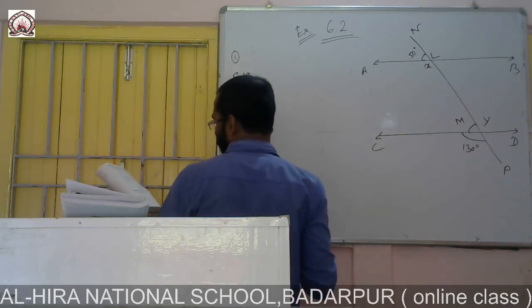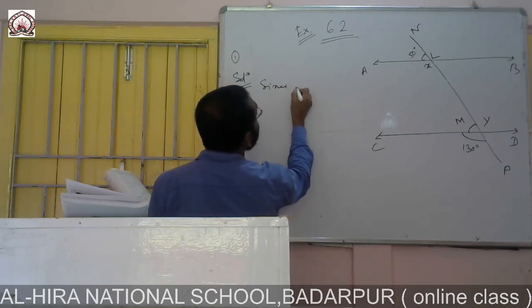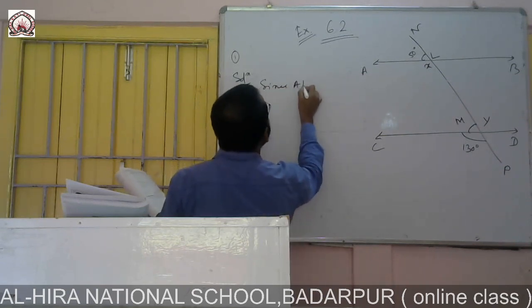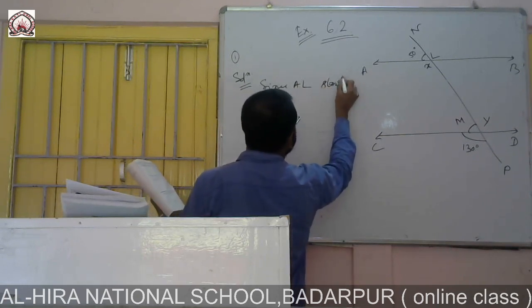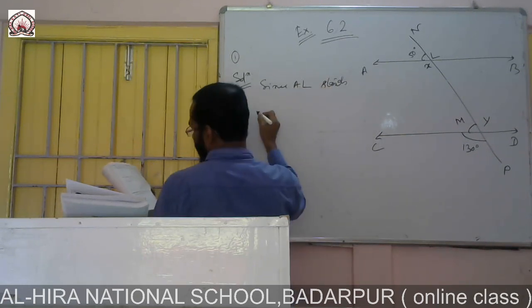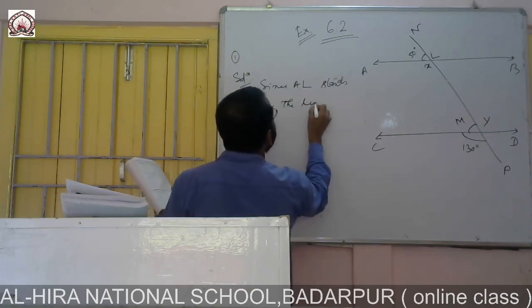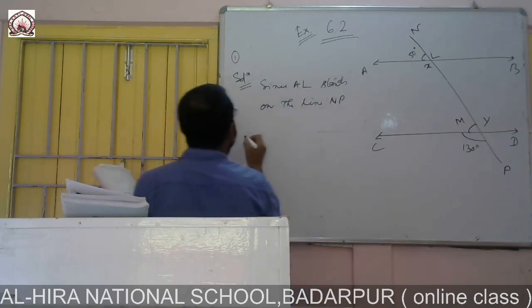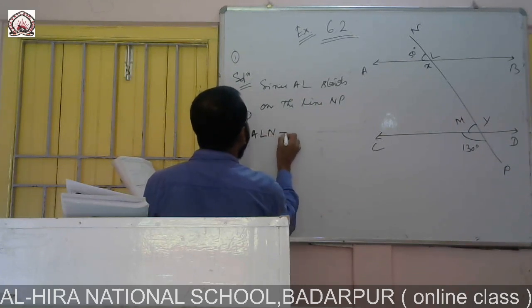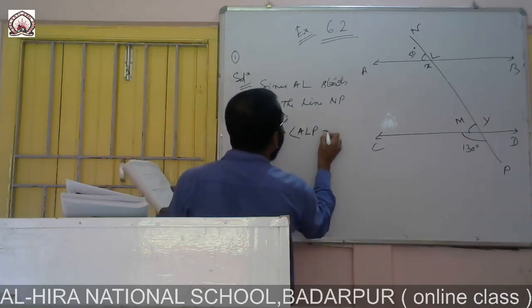Since ray AL stands on the line NP, angle ALN plus angle ALP, what is this?